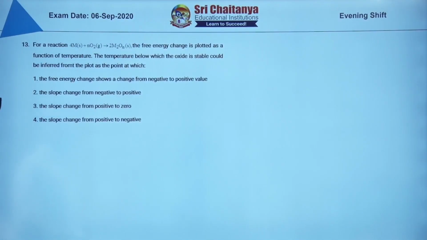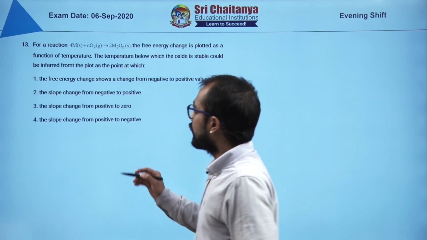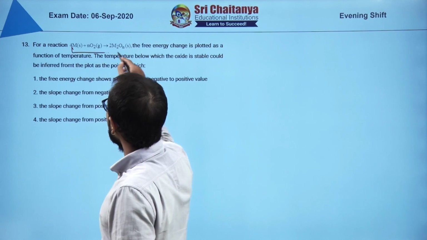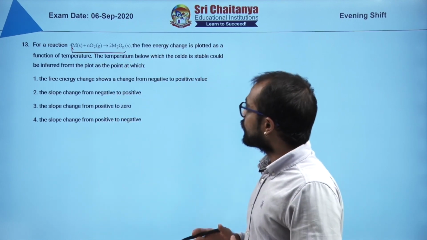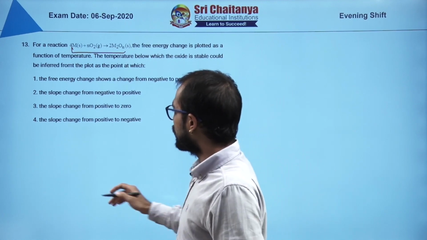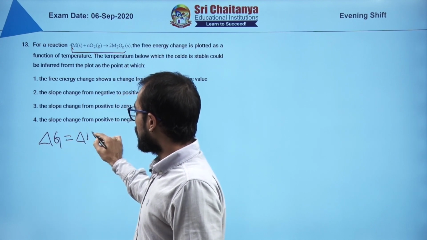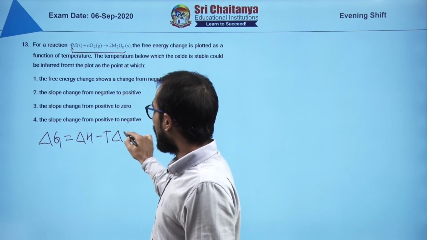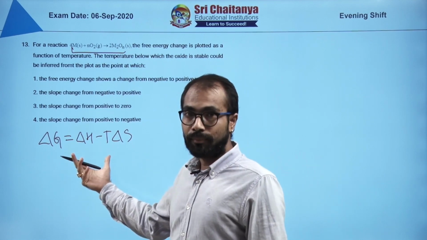So this question is from metallurgy, and if you can see the question, they are giving you a process, and this process is the oxide formation process. The free energy change is plotted as a function of temperature. That means we are talking about the Ellingham diagram. Say for example, delta G will be equal to delta H minus T delta S for a reaction, because it happens at constant temperature.